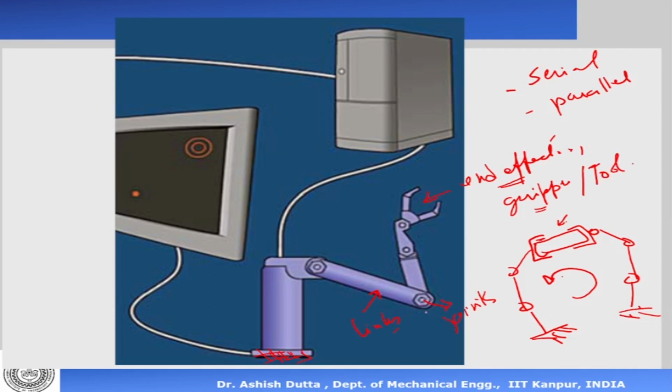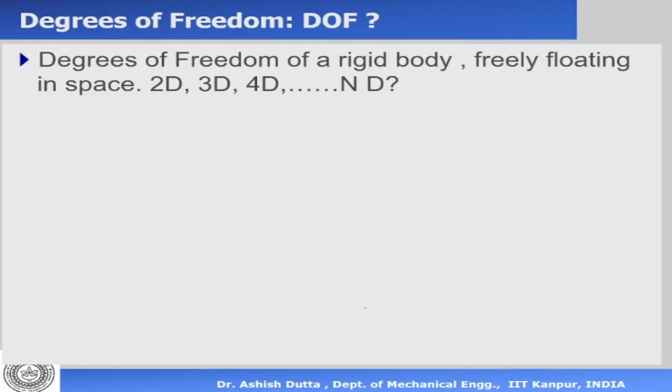Now, there are different kinds of joints which connect links. Let's look at some of the joints as we proceed. Before we proceed onto the joints, let's talk about degree of freedom of a system. These are terms that we'll be using as we go along. So let's define them here.